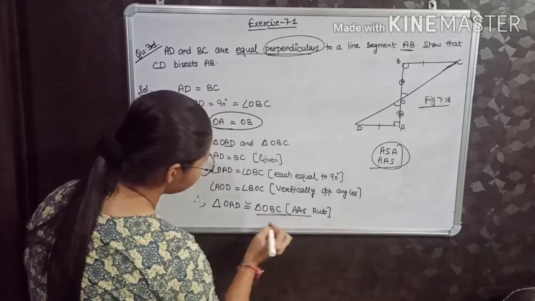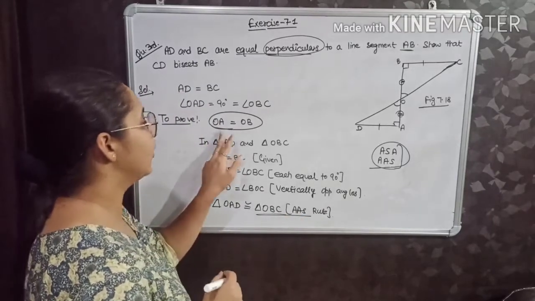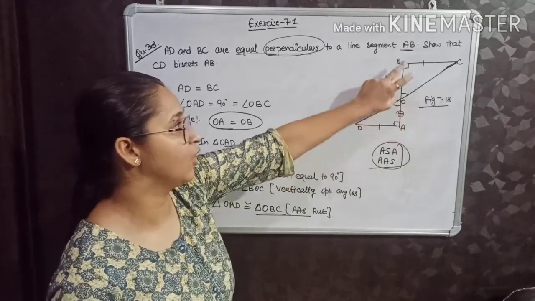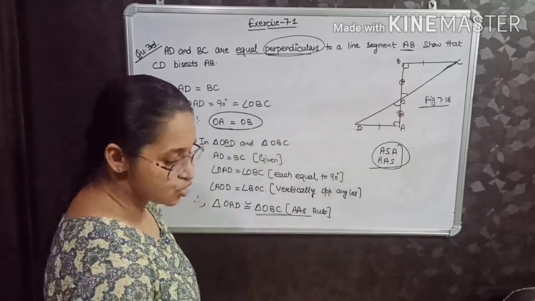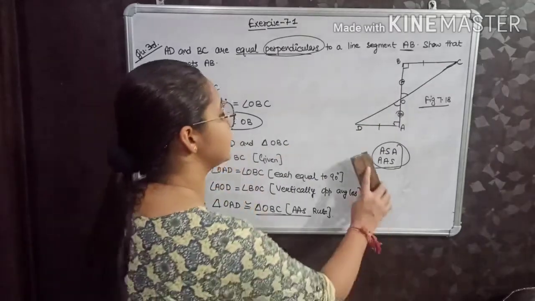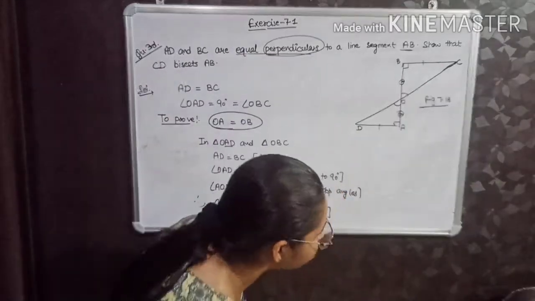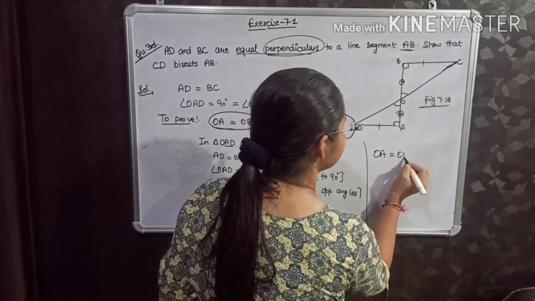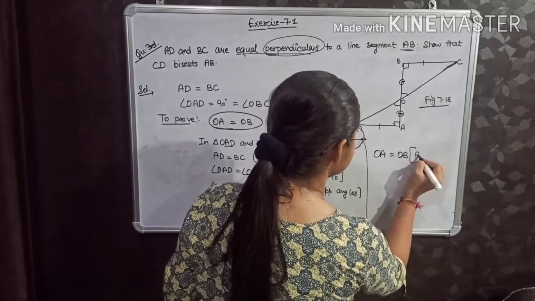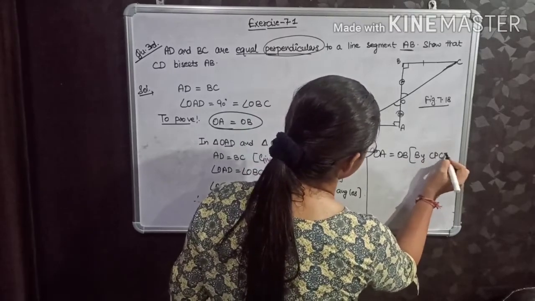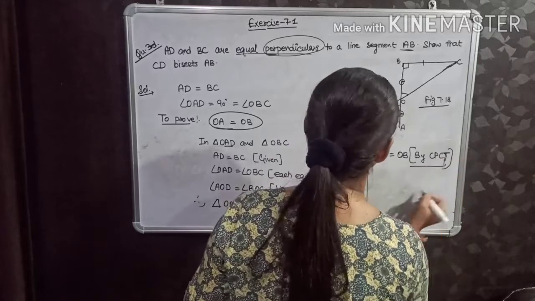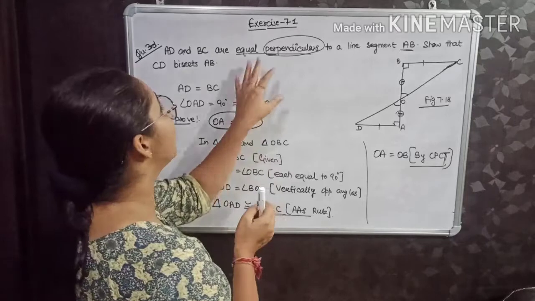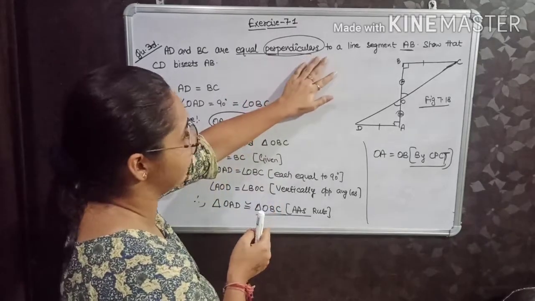Now the final thing that we have to prove is OA is equal to OB. OA is one side of this triangle and OB is one side of this triangle. So in the final step, I can write OA is equal to OB and the reason will be CPCT. By CPCT.